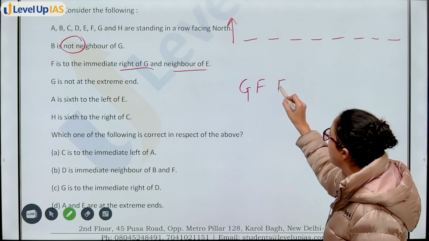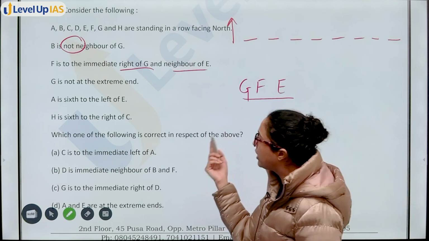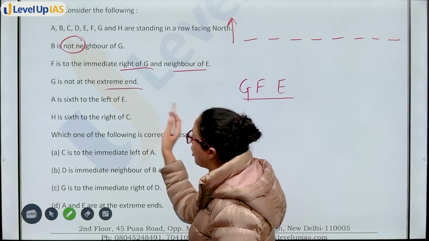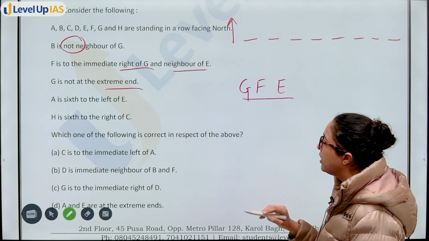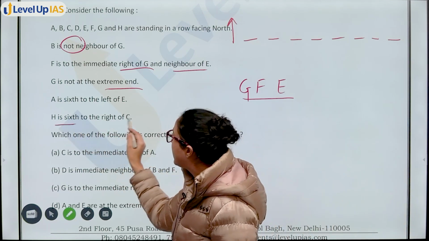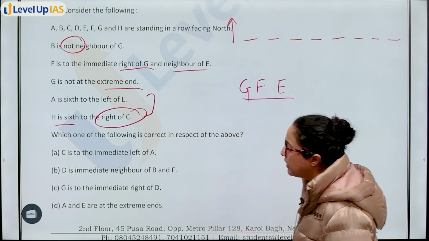So E should be here. G, F, E. This is one order. G is not an extreme end. So again, not starting with this. A is 6 to the left of E. H is 6 to the right of C. So let's start by using these two statements.